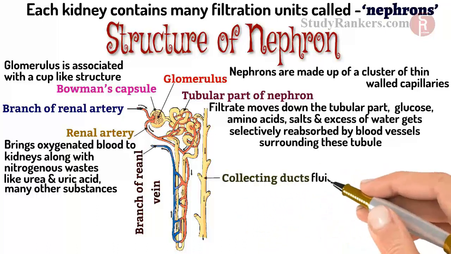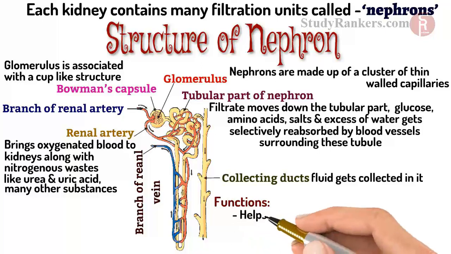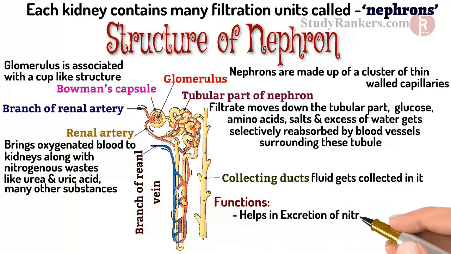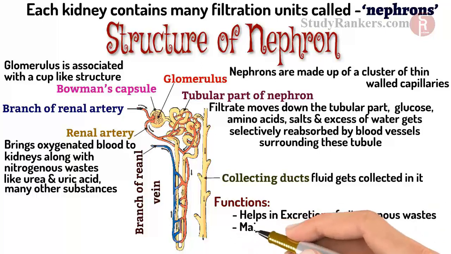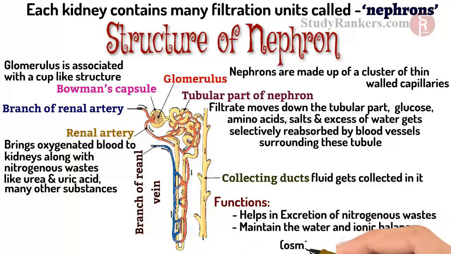Collecting duct. Fluid gets collected in it. Functions of nephron. Nephron helps in excretion of nitrogenous waste and maintains the water and ionic balance, osmotic regulation.